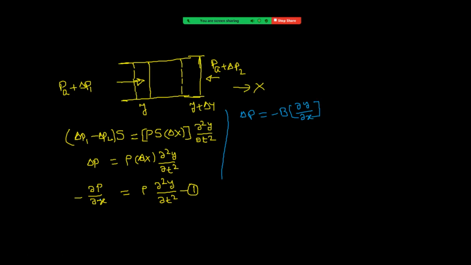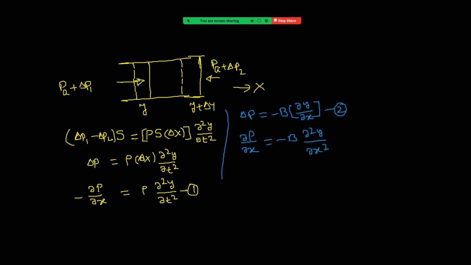We want dou P by dou x, so differentiate this result. Let us take this as equation 2. Differentiate 2. Then dou P by dou x is equal to minus B into dou square y by dou x square, the derivative of a slope. Now use this result in equation 1. Then see what we get.